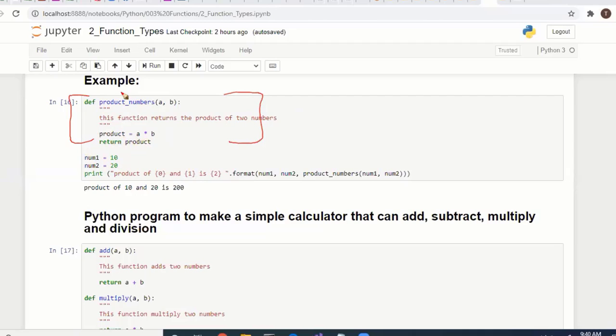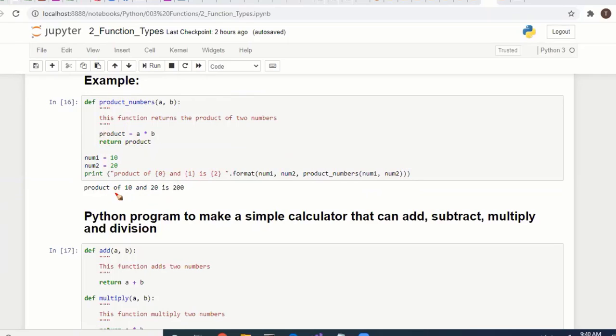How to call this function, we have already seen. Here we are calling this function like this. We are passing two parameters, number one and number two. Number one is 10 and number two is 20. We are defining those variables, and if you pass them, the function will be executed. The final result is the product of 10 and 20, in string format. Zero is the first parameter, number one, then number two. What is the result? The product returned is getting printed.